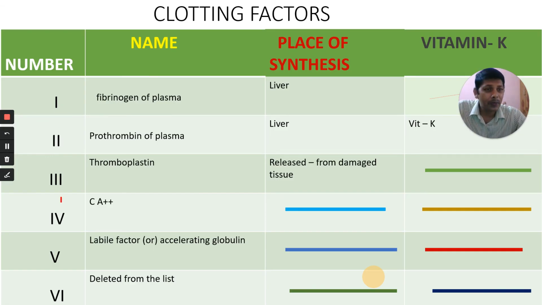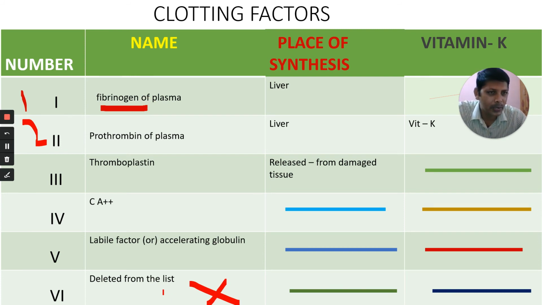These 13 factors are given Roman numbers. When I ask what the first clotting factor is, always say fibrinogen. Fibrinogen is the first factor. Fibrinogen, prothrombin, thromboplastin, calcium ions, labile factor or accelerating globulin. Next one, the sixth number is empty.